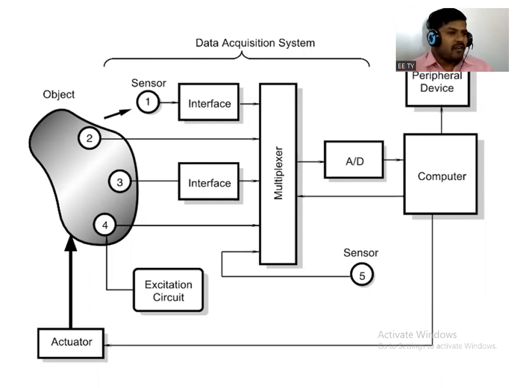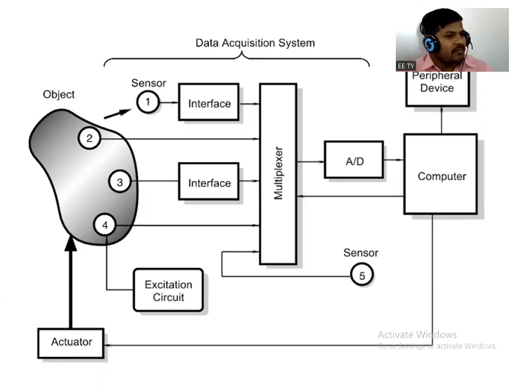For storage there is a data storage, for recording purposes there is a data recorder, right? For signal processing there is a signal processing unit. For analog to digital conversion there is an analog to digital conversion unit. And then there is some interfacing device.